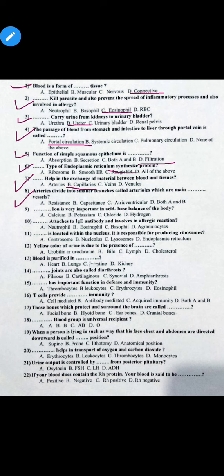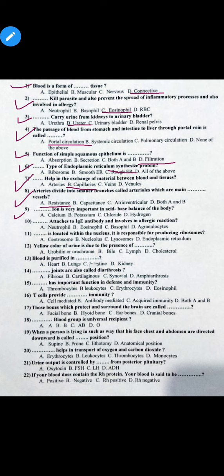MCQ number 8. Arteries divide into smaller branches called arterioles, which are main dash vessels. Option A resistance, option B capacitance, option C atrioventricular. So the correct option is option A. Arteries divide into smaller branches called arterioles, which are main resistance vessels.